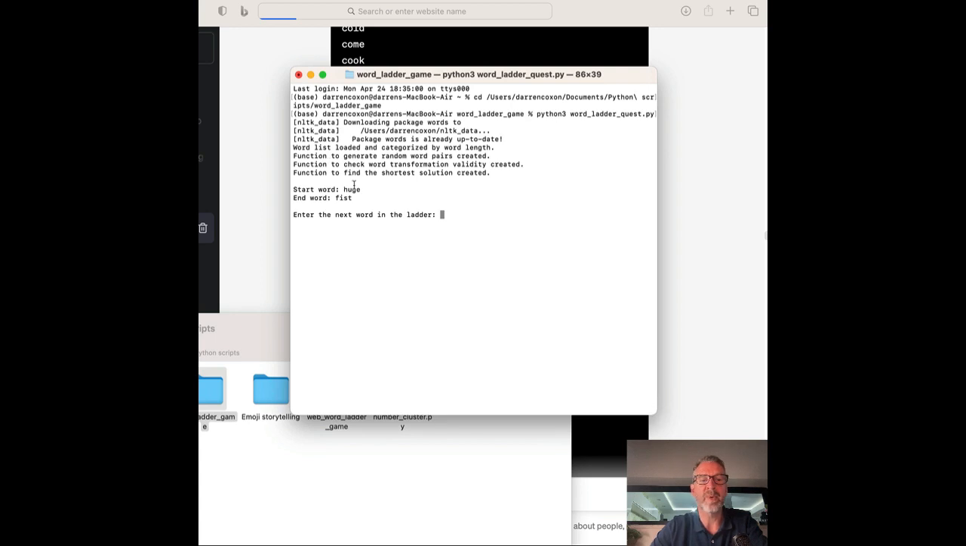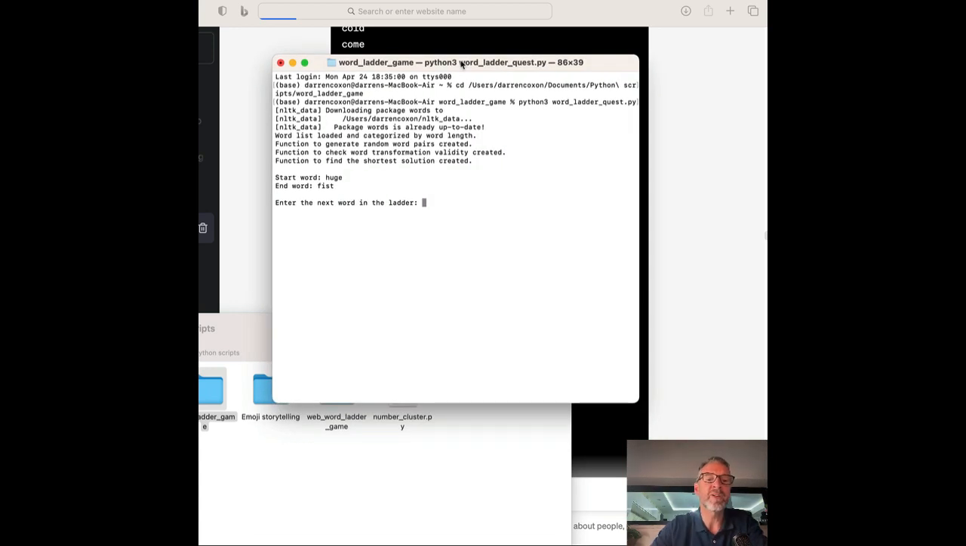There it is. Start word huge, end word fist. How am I going to do this? I'm not going to do it right now because I'll just embarrass myself as an English teacher. But there you go. You're going to change one letter at a time and as few goes as possible to get from huge to fist. So there it is. Decide on the game, decide on the steps. ChatGPT decides on the steps. One step at a time in Python, bit of debugging, use Python 3 command. Bob's your uncle. Enjoy!